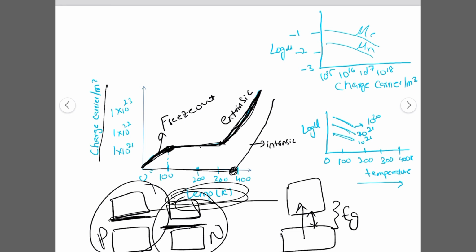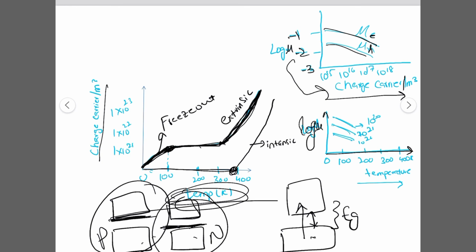It is very consistent with the energy band diagrams which we looked at before. If we wish to see how the mobility varies with the charge carrier concentration, this is the log of mu term, for example -3, -2 and -1. We see that for electrons and holes, with the increase of charge carrier concentration per unit volume the mobility decreases, and also with the increase of temperature, the mobility of the electrons, or the holes, decreases.